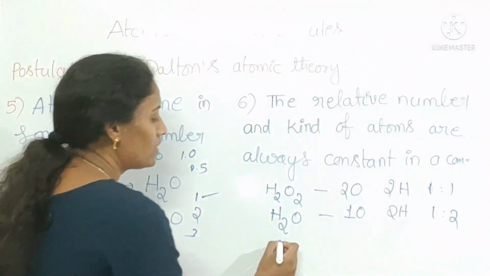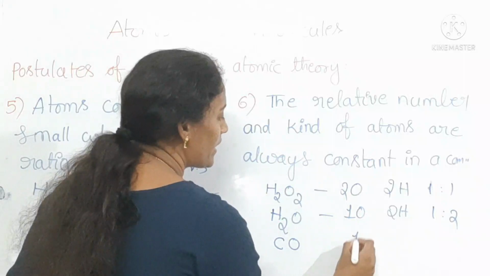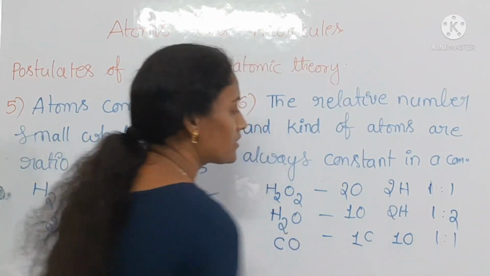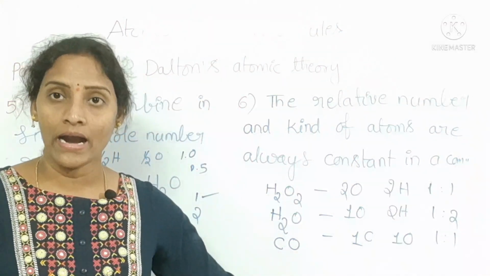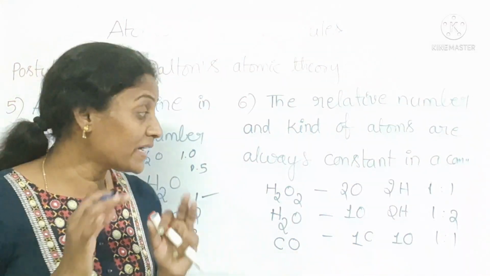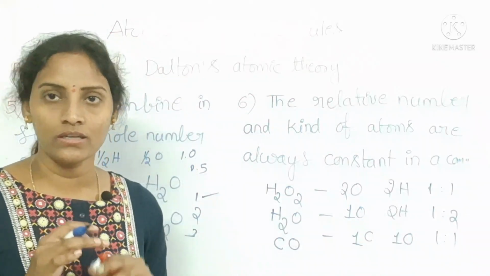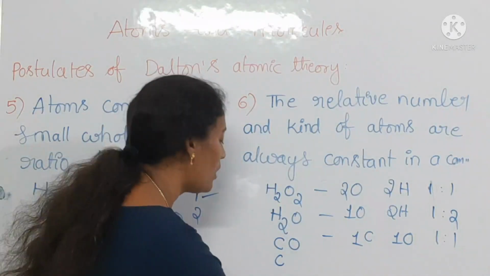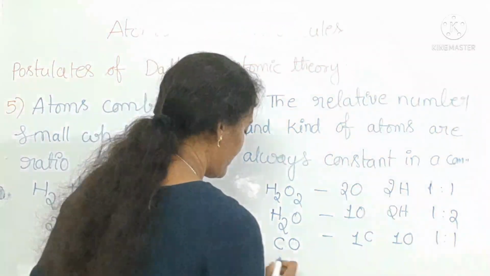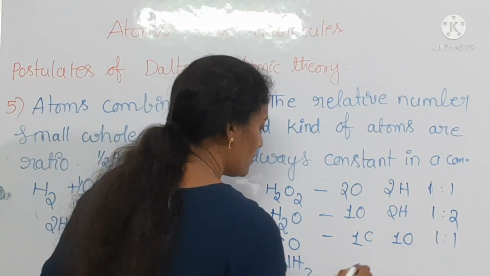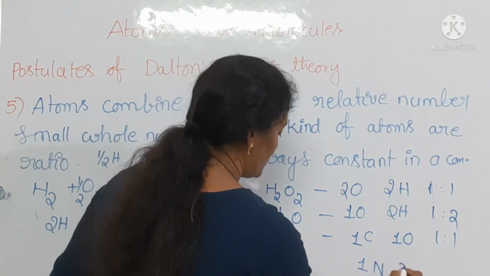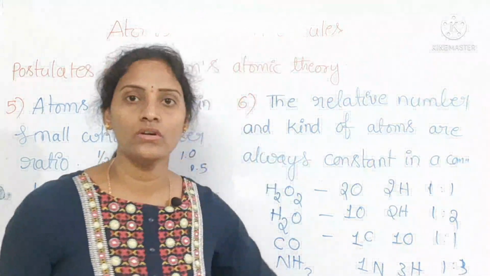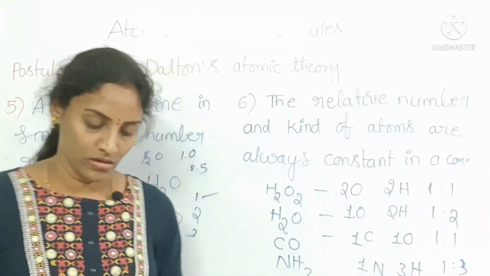In the same way, carbon monoxide: one atom of carbon and one atom of oxygen. That means 1:1 ratio. A simple ratio of particular atoms is going to be involved in the formation of compounds. In the same way, ammonia, NH3: one atom of nitrogen and three atoms of hydrogen. It is always present in 1:3 ratio of nitrogen and hydrogen.